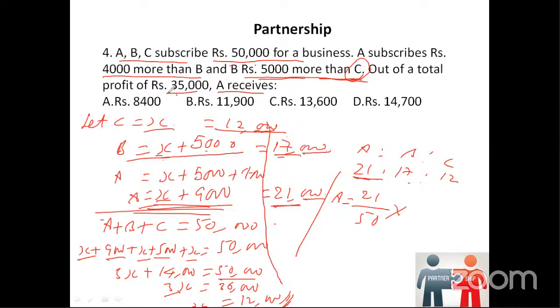The total profit is 35,000. So 35,000, you can cancel on 0, 1 0, 5 7. So 700 into 21, we get 14,700 as the answer. Option D, 14,700.